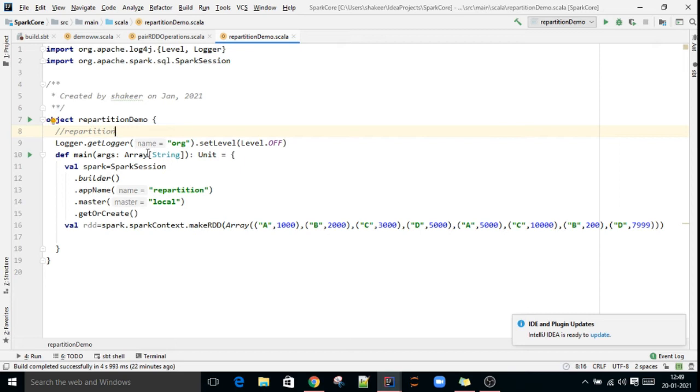The main purpose of repartition is, whenever you want to increase the number of partitions of a data set, you can go for repartition. So I have created a sample program. I have created a Spark session. Every Spark program starts with a Spark session, right? And I have created one sample RDD, spark.sparkContext.makeRDD.